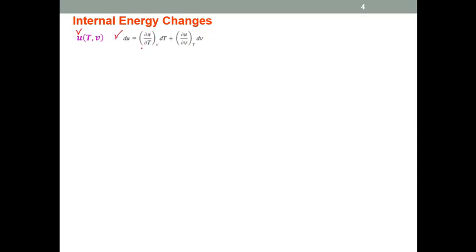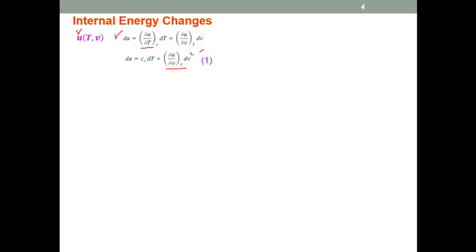Now the first term is the derivative of internal energy with temperature at constant volume. This is equal to Cv. The first term is equal to Cv times dT, and the second term is as it is. So if we know the second term, we can derive a relation for the change in internal energy. So we need the second term, this one.